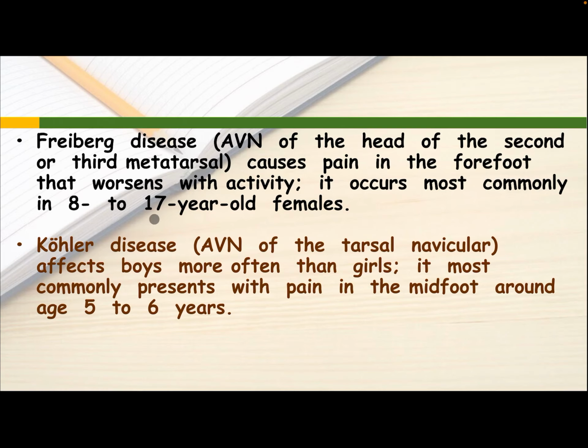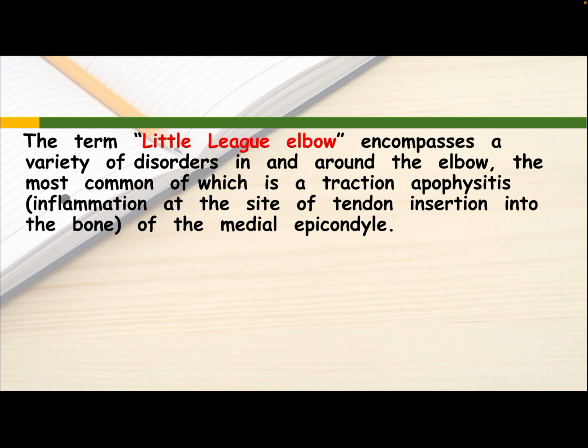It occurs most commonly in 8 to 17 year old females. Köhler disease, avascular necrosis of the tarsal navicular, affects boys more often than girls. It most commonly presents with pain in the midfoot around 5 or 6 years.